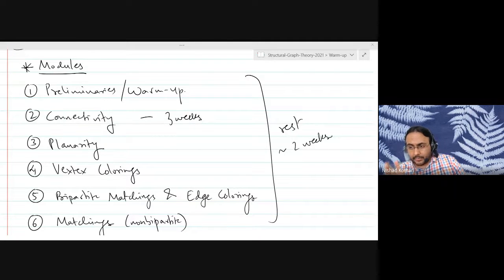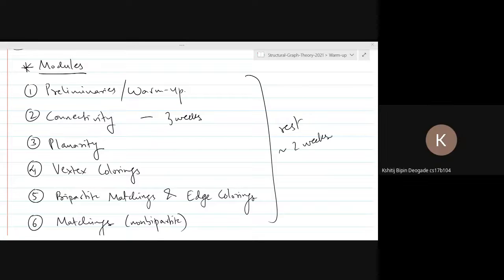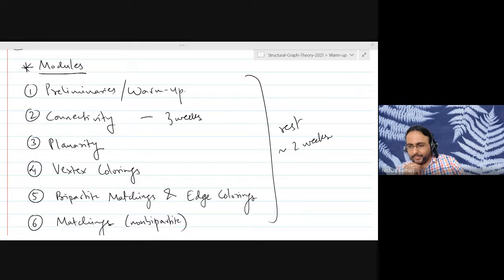What might help some of those who are not as well prepared because of their previous background is doing some warm-up exercises. One of the students in my last offering of the course gave me the feedback towards the end that it would have helped to have some warm-up exercises, because that would help in understanding the concepts better before proving more difficult statements. So it is with that in mind that I'm planning to have some warm-up exercises. The warm-up exercises will be more helpful than doing additional reading. Does that answer your question? Yes, sir. Got it. Thanks.